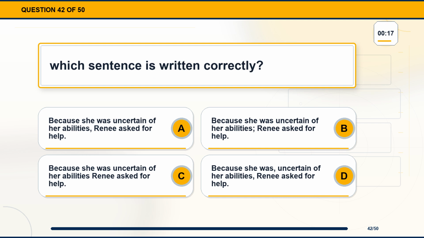Option A, because she was uncertain of her abilities, Renee asked for help. Option B, because she was uncertain of her abilities, Renee asked for help. Option C, because she was uncertain of her abilities, Renee asked for help. Option D, because she was uncertain of her abilities, Renee asked for help.